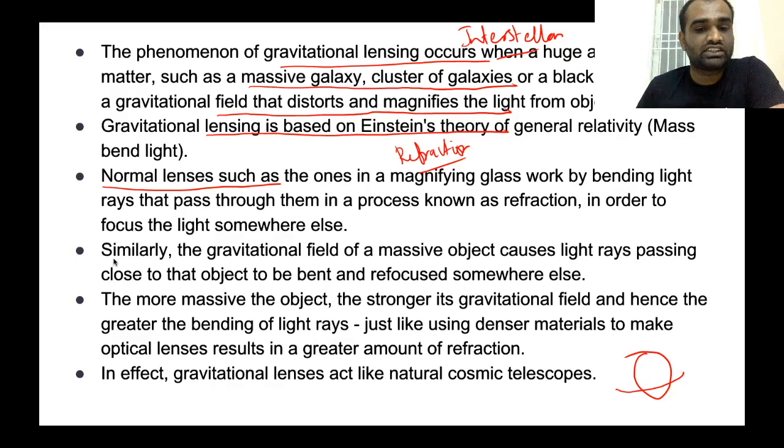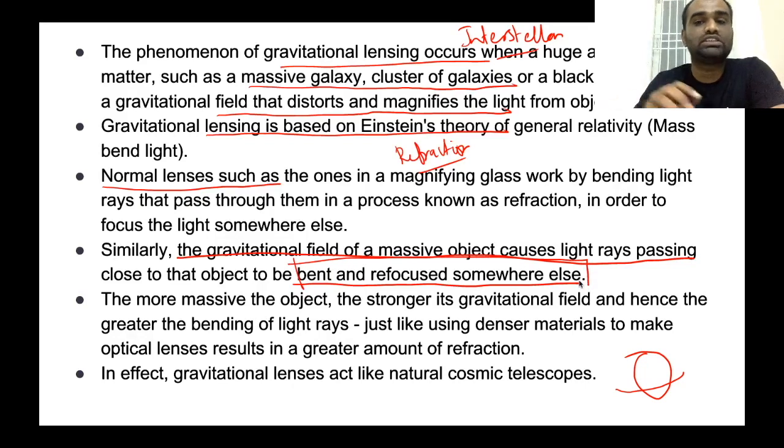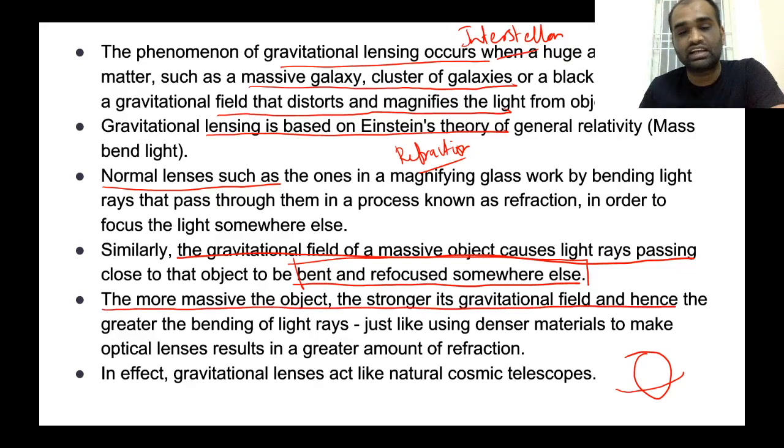Similar to refraction, the gravitational field of a massive object causes light waves to bend as well as refocus somewhere else. If we can capture this phenomenon, we can observe which bodies have been causing it. Based on that, we can study bodies which are far away from Earth. The more massive the object is, the stronger its gravitational field, and hence the greater the bending of light rays. Just like using denser materials to make optical lenses results in a greater amount of refraction.